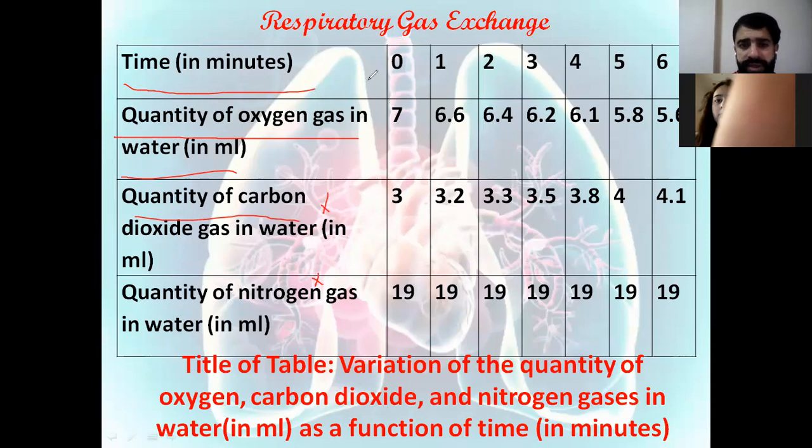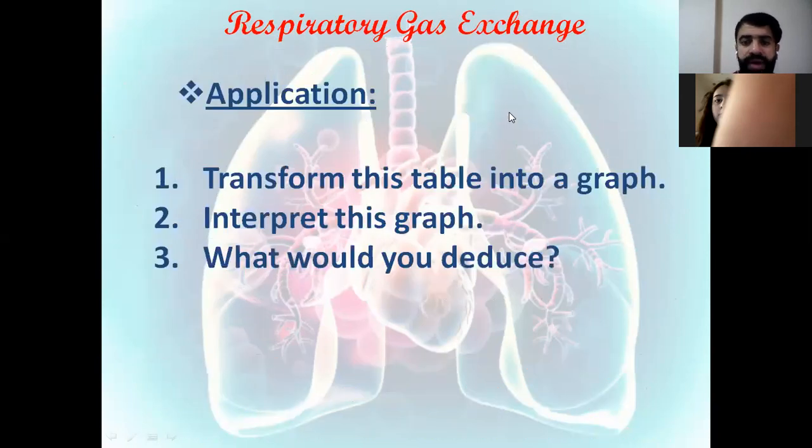Always you have to know the scale and you have to respect the scale if the scale is given, like the case in the worksheet. The time will be on the x-axis, and the quantity of gases will be on the y-axis, and you have to give them the legend. Also, the graph should be given a title, the scale, and titles for the axes, and then you plot it at the end, which is the last step.